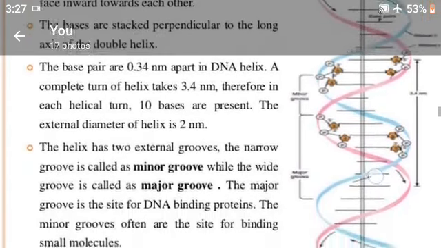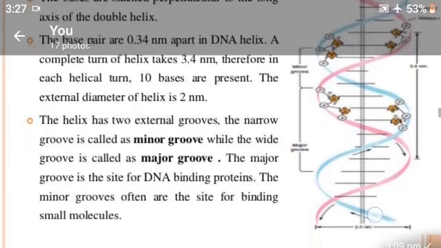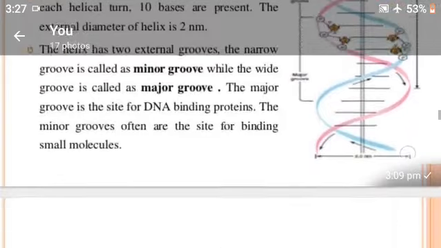The helix has two external grooves. The narrow groove is called the minor groove, while the wide groove is called the major groove. The major groove is the site for DNA binding proteins. The minor groove often is the site for binding small molecules.